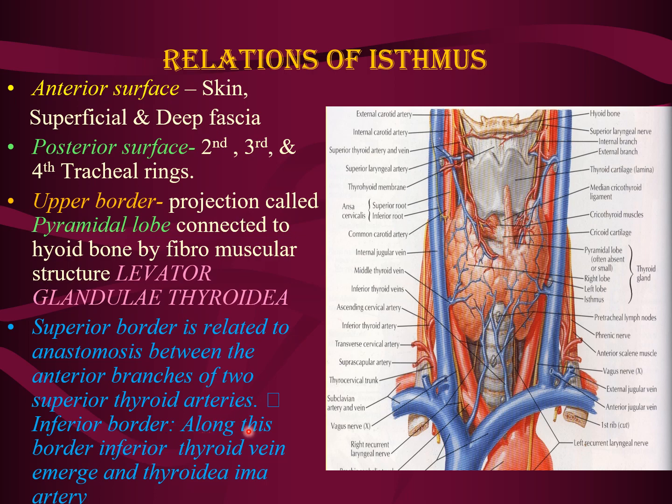Inferior border: along this border the inferior thyroid vein emerges and the thyroidea ima artery also emerges. So this is the inferior border. Along this the inferior thyroid veins emerge, and also the one artery occasionally, that is the thyroidea ima artery, related to the inferior border of the isthmus of the thyroid gland.